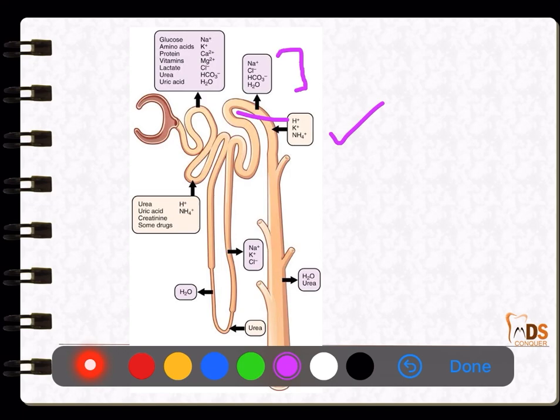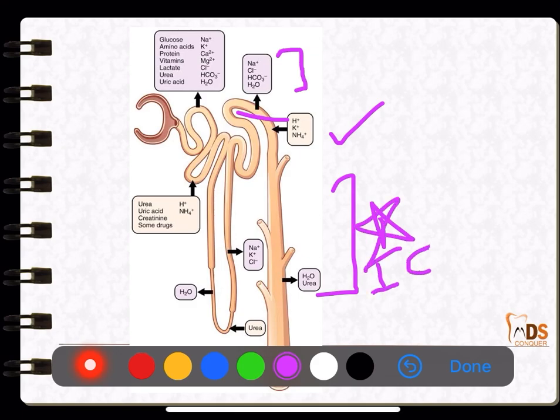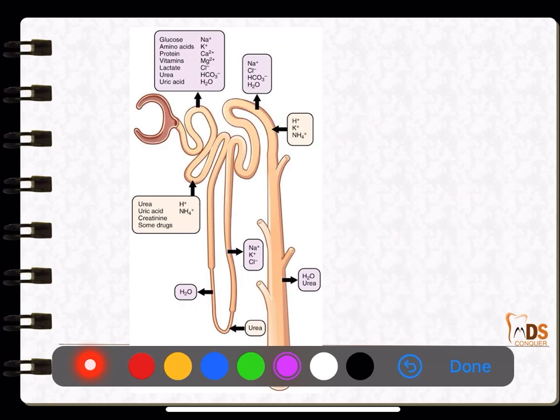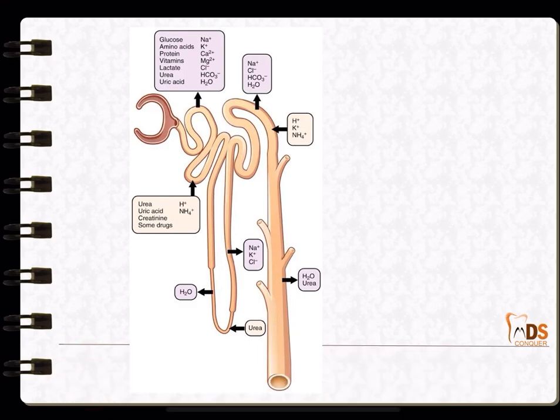Okay, so all this is important. And the collecting duct is very important for the acid base balance, because it has specialized cells called intercalated cells, which are type A and type B. Type A are acid secreting and type B are the base secreting cells. So they are very important for the acid base balance. This is quite important, so just have a look at this.